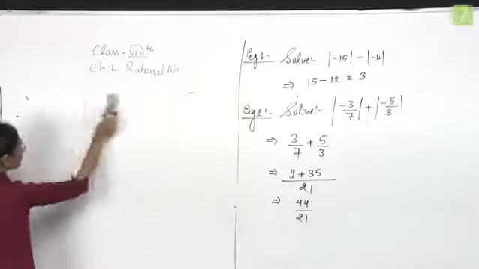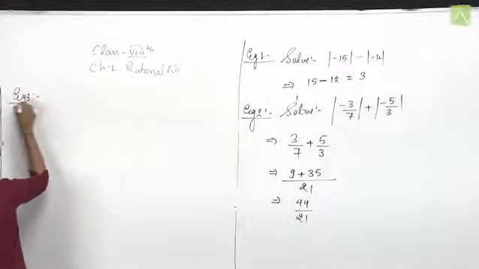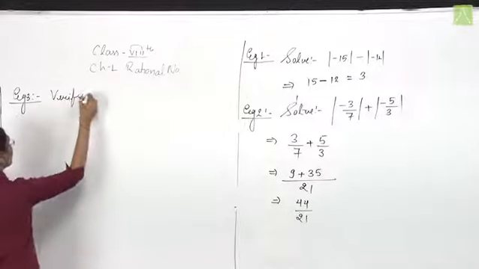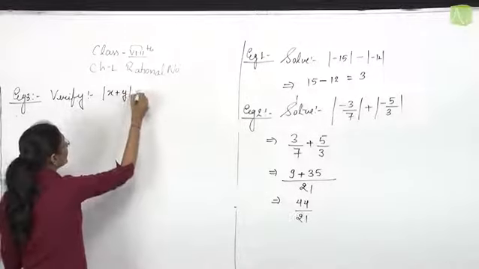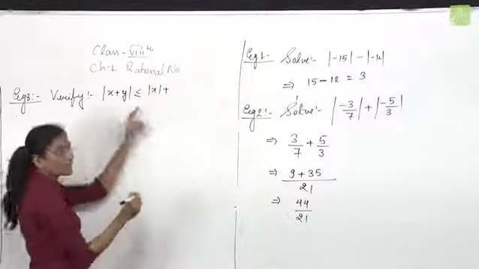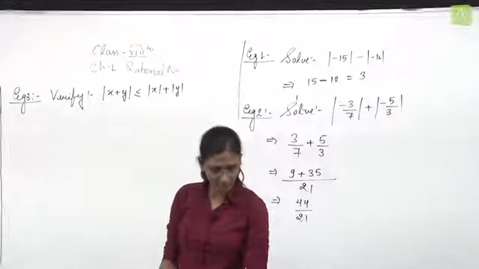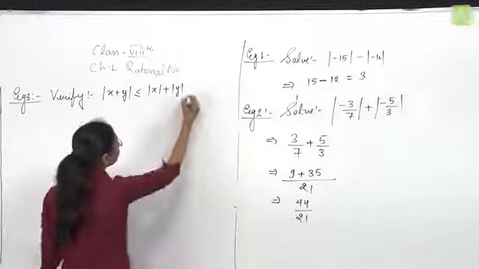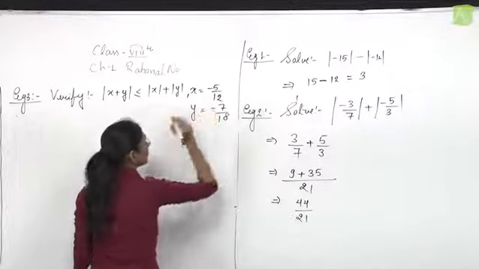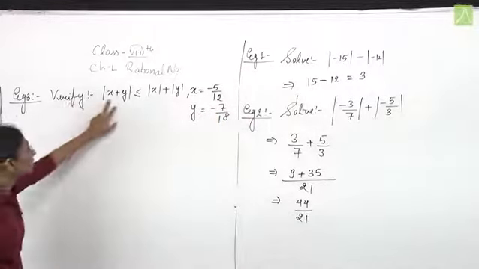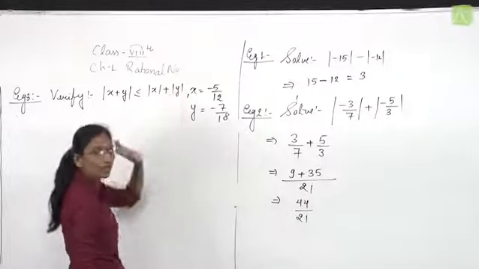The final answer is 44 upon 21. Next question is to verify. You need to verify the result that the absolute value of x plus y is less than or equal to the absolute value of x plus the absolute value of y, when the values of x and y are given. The value of x is -5/12 and the value of y is -7/18.